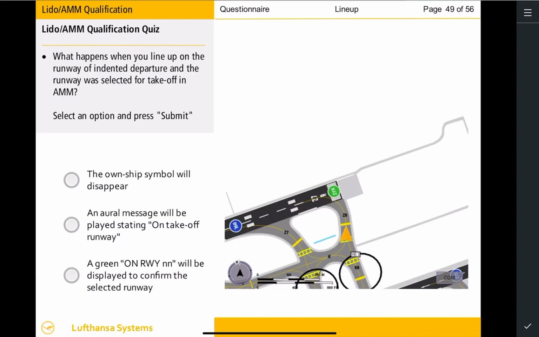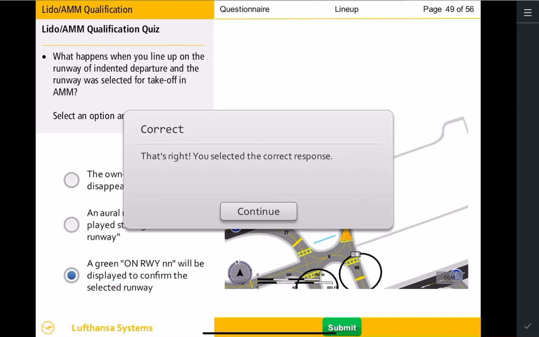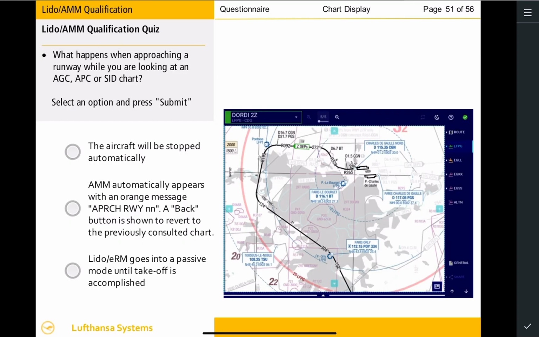What happens when you line up on the departure runway and the runway is selected for takeoff in Lido AMM? Congratulations, a green confirmation will appear. What happens when approaching a runway while you are looking at an AGC, APC, or SID chart?